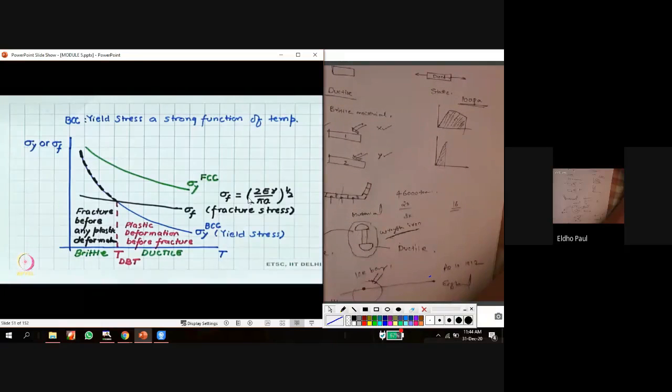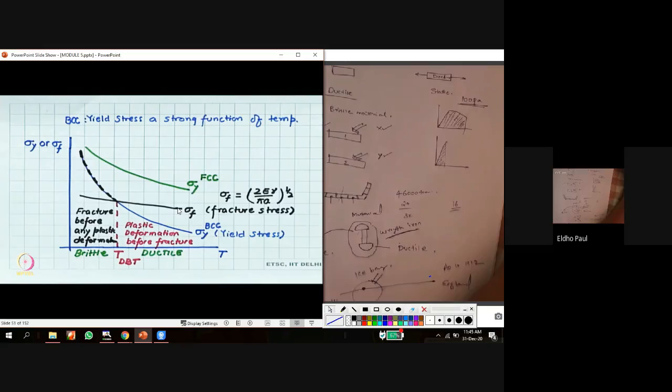This is another figure showing the transition from ductile to brittle. This is for a BCC material. For a BCC material, this graph shows sigma y, that is the yield stress, and this graph shows the fracture stress.